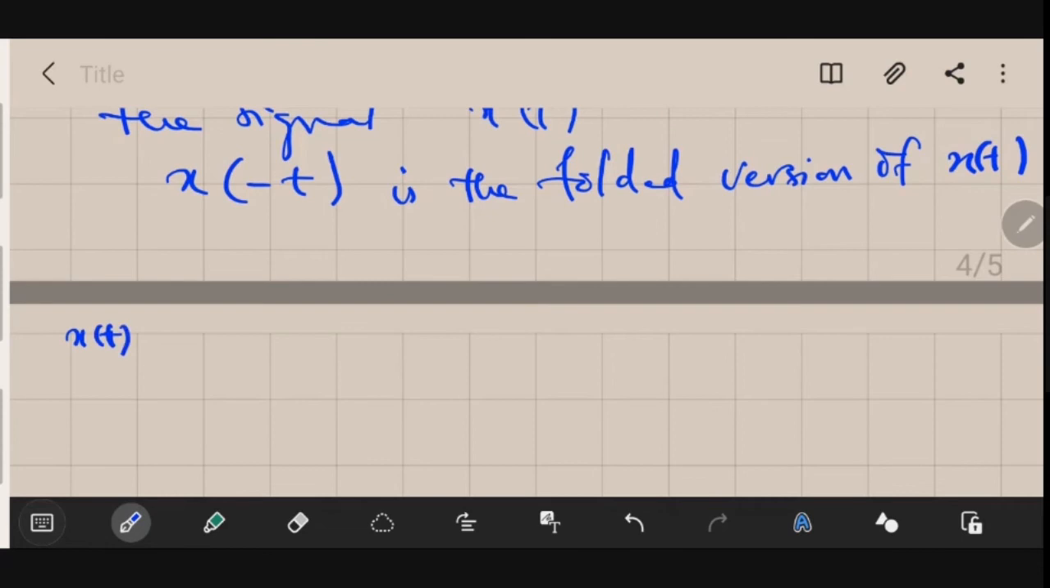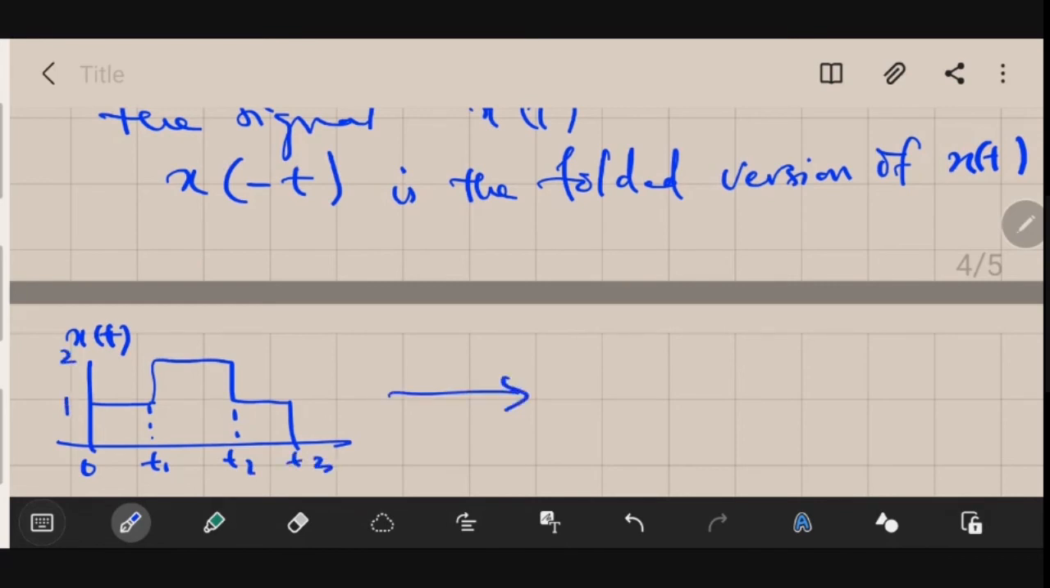So let's say our x of t is again the same signal. This is 0, this is T1, this is T2, and this is T3, and the amplitudes are 1 and 2 respectively. So its folded version is x of minus t. How will it look if you take a mirror image of this? It will look like this.